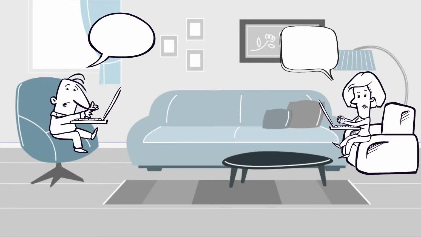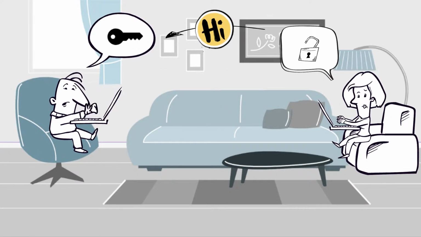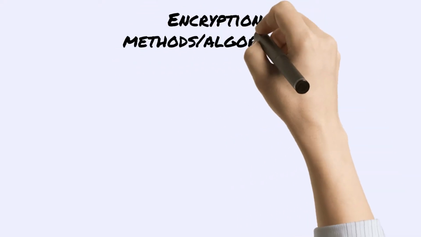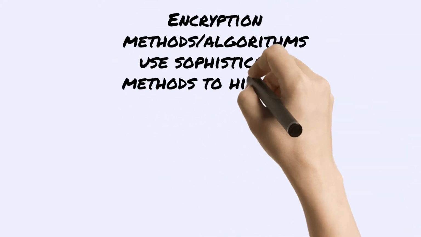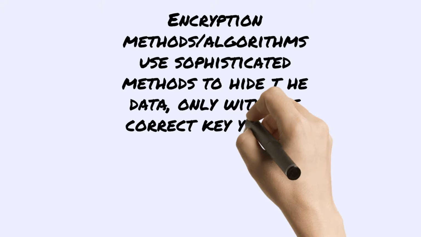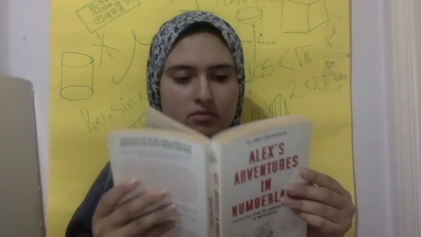How can you send a message on Instagram and no one except the intended recipient sees it? The answer is encryption. You need to agree between the sender and receiver to unlock the message. Encryption methods and algorithms use sophisticated methods to hide the data. Only with the correct key can you read the message.